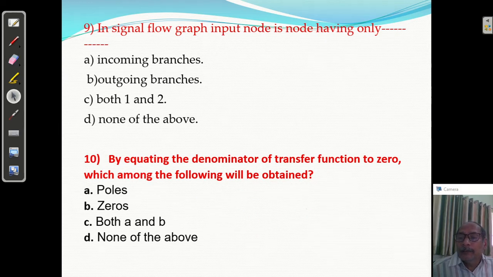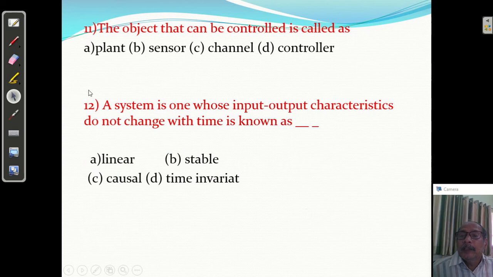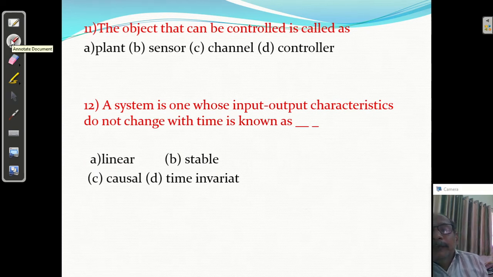Question number 11. The object that will be controlled is called as plant, sensor, channel, controller. Yes, it is called as controller. The answer is correct.